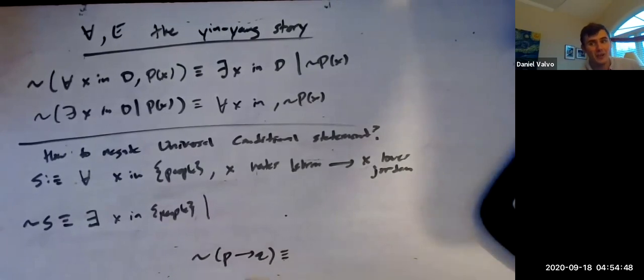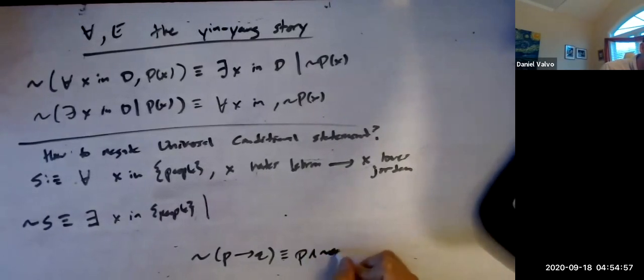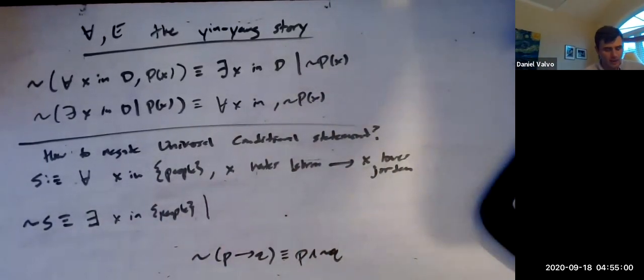This is not the converse. This is not the inverse. This is not the contrapositive. But do you remember? Is it P and not Q? Yes. Nailed it. It's P and not Q, right? Because the opposite of saying if P happens, Q happens is saying that P happens and Q doesn't happen. That's the only row in the truth table that's false, the one where you have P, but Q does not follow. Because otherwise you're vacuously true or P and Q are true, in which case that's fine. So totally right. This is the opposite of this.